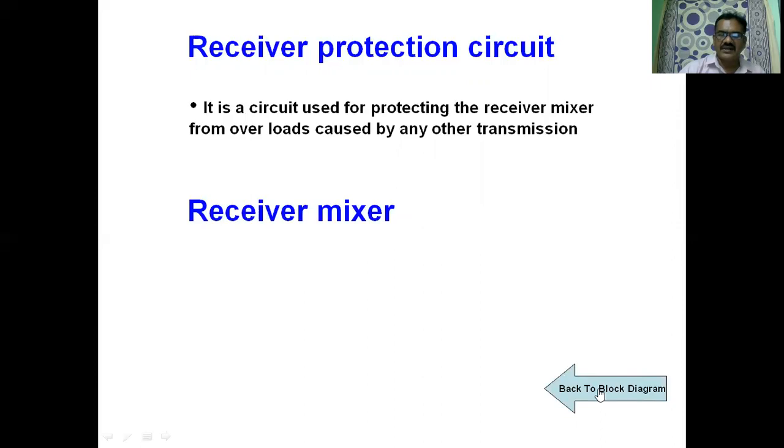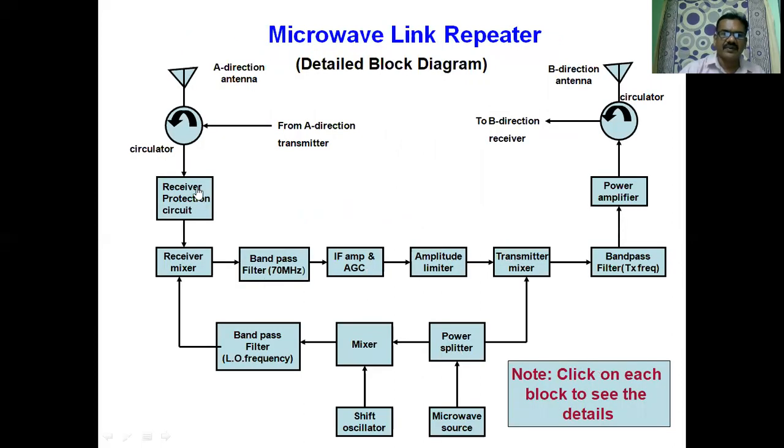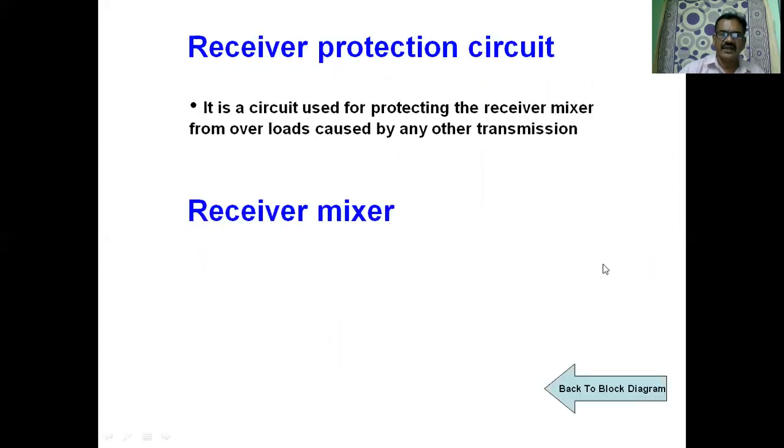After that, we have a receive mixer. See the block diagram. After the receiver protection circuit, we have the receiver mixer. Let us see the function of the receiver mixer now. It is a low noise device. Why do we call it a low noise device? It provides low noise.